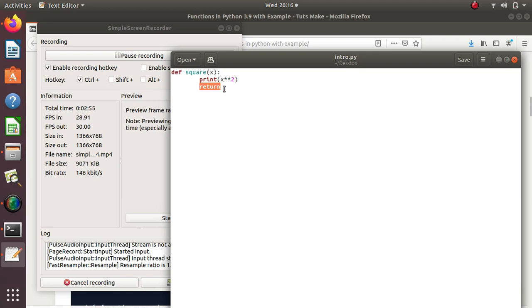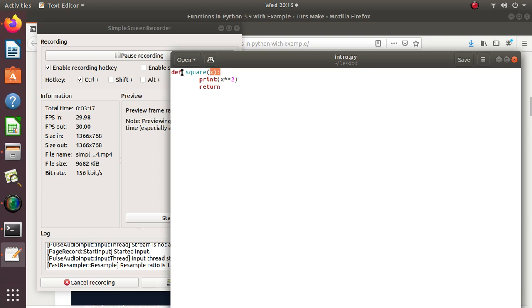The control flow of this function will be till return, starting with line 1, 2, 3, and the moment it reads the return keyword, it comes out of the function. The function execution ends there. So this is how we can define a function.